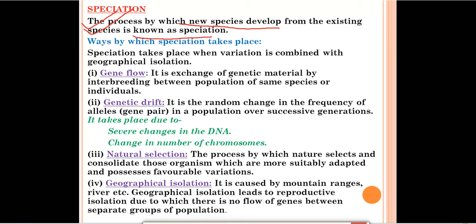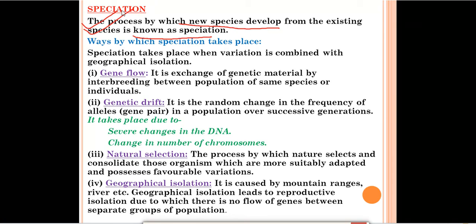How will speciation take place? Speciation will take place when variation is combined with geographical isolation. This means new species are formed when variation, meaning differences, combines with geographical isolation. This can take place through these methods. The first one is gene flow. So what is gene flow?